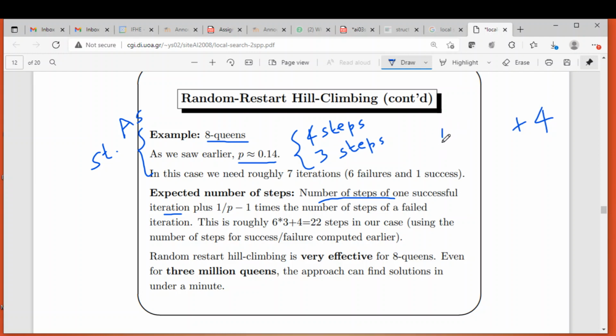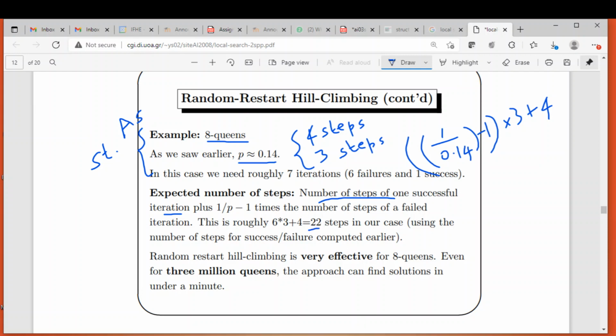So it is 1 by p, so 1 by 0.14. In this case the probability of success is 0.14. So it is 1 by 0.14 minus 1, into the number of steps required whenever it fails, so that is 3. So into 3, plus 4. Let me write it properly. When you calculate this, you will get the value 22.